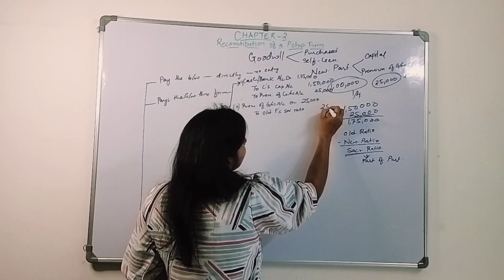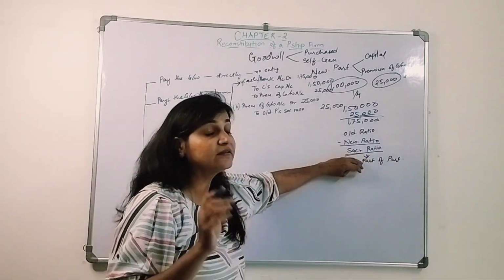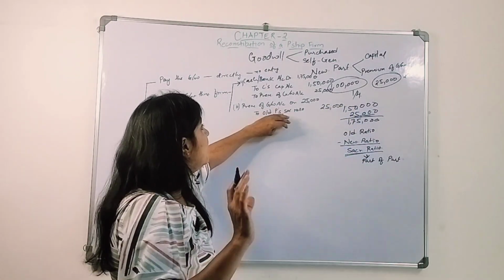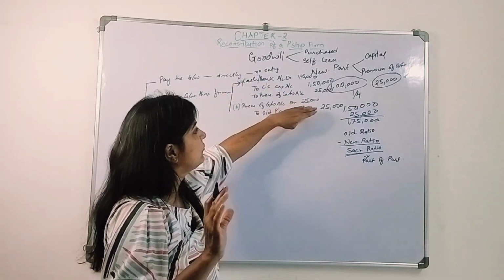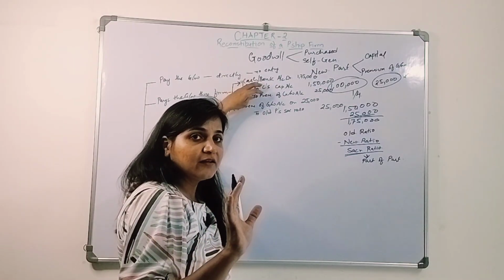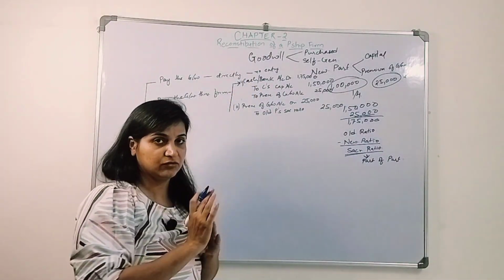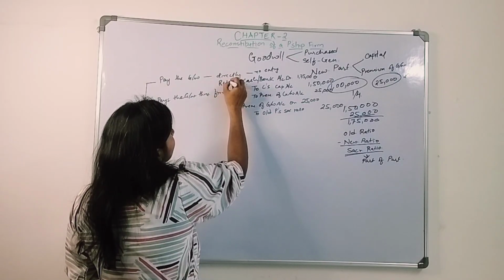This will be distributed between the existing partners, the old partners, in their sacrificing ratio. Now if they want to retain this amount, 25,000 of the cash that the new partner has brought in, this will be the only entry. Okay, when they want to retain it.